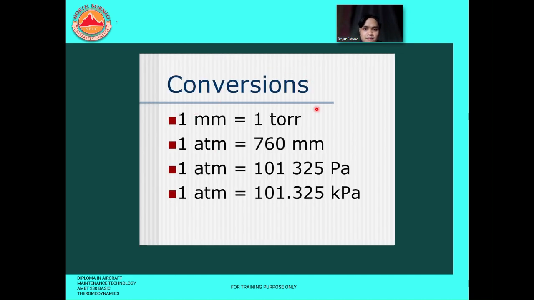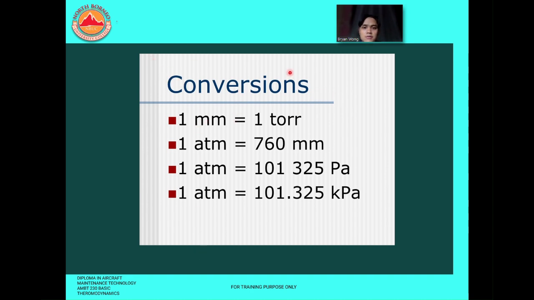The things that you must also know are the conversions. These are the important conversions for this topic, and you might encounter all of them.